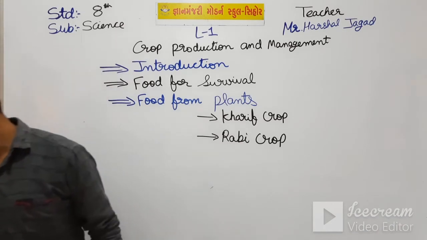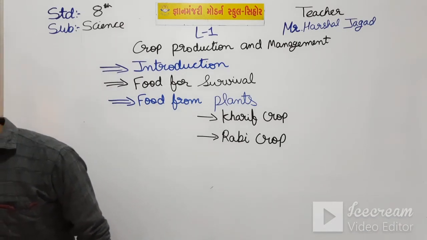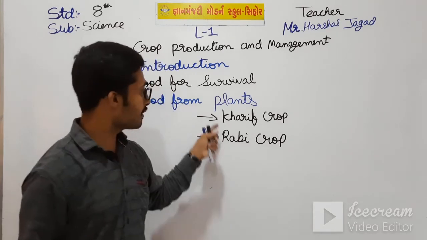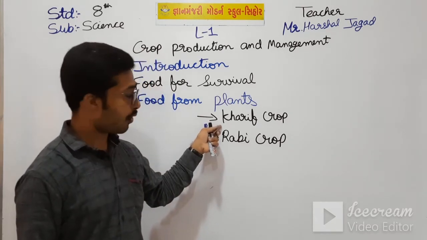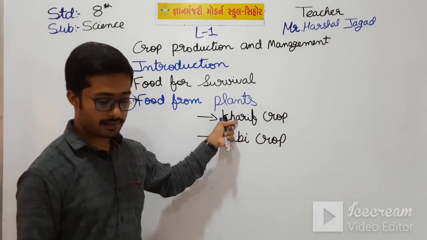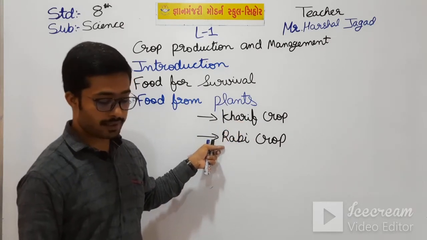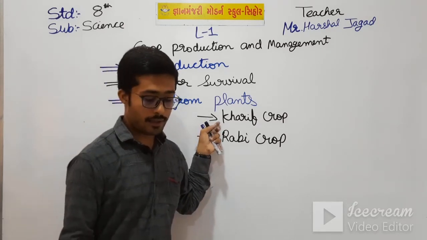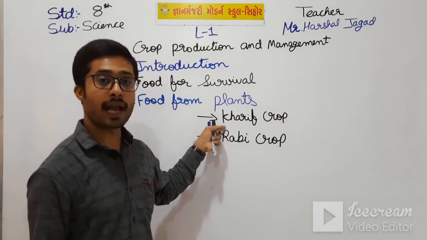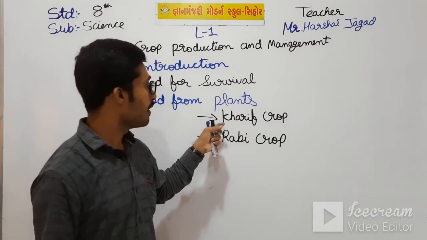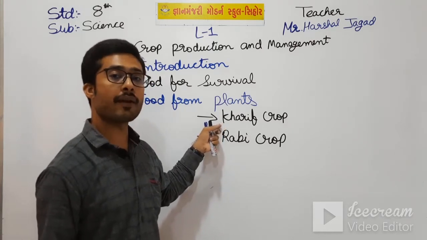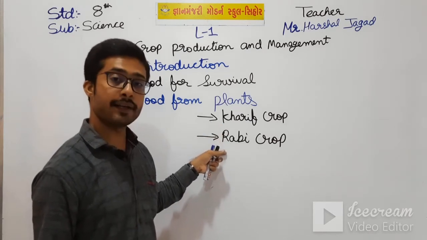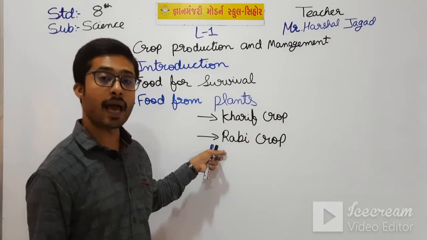Let me revise this. Kharif crops are grown in summer season, and rabi crops are grown in winter season. Kharif crops are usually planted in June and ripen in October, meaning they are ready to use in October. Rabi crops are planted in November and ripen in April.